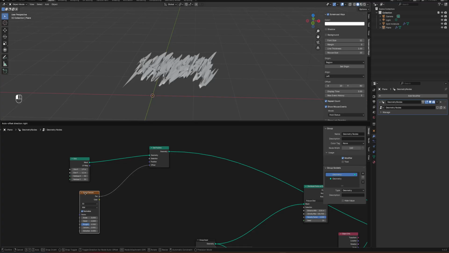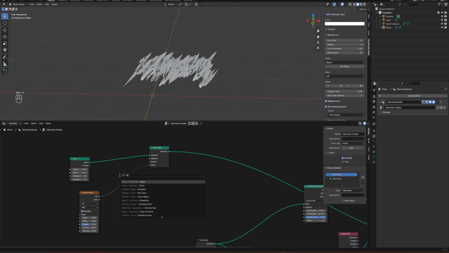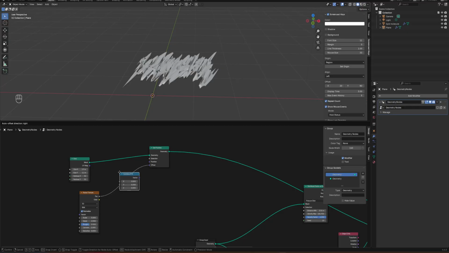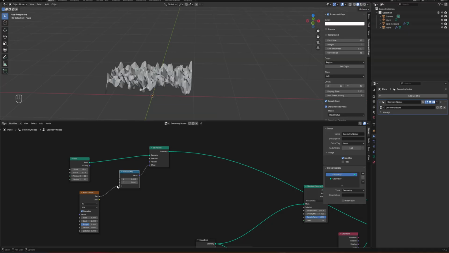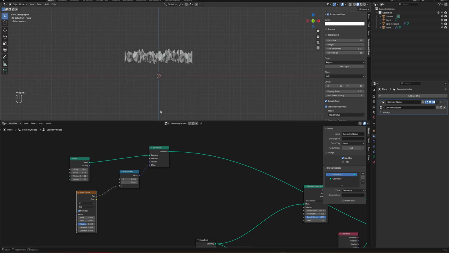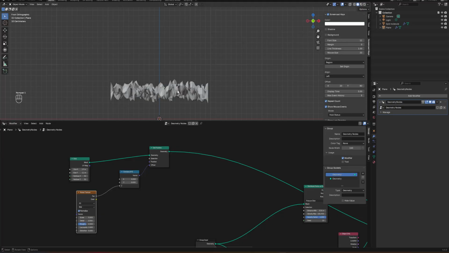In order to get that, you can add the combine XYZ, and connect this to Z only.